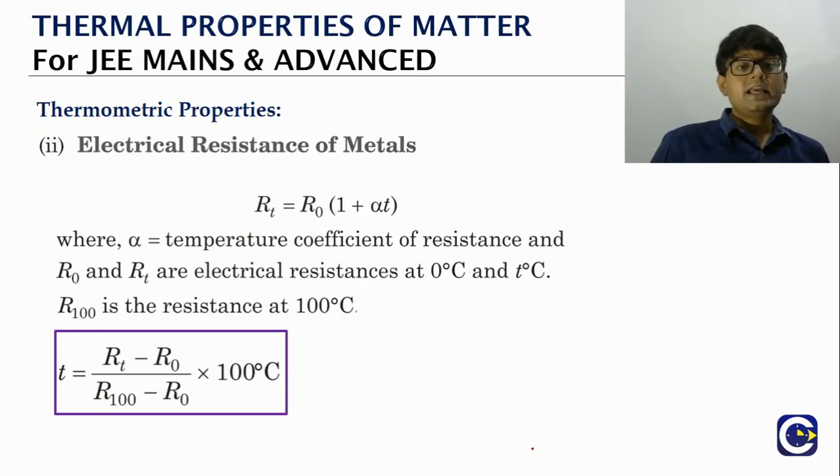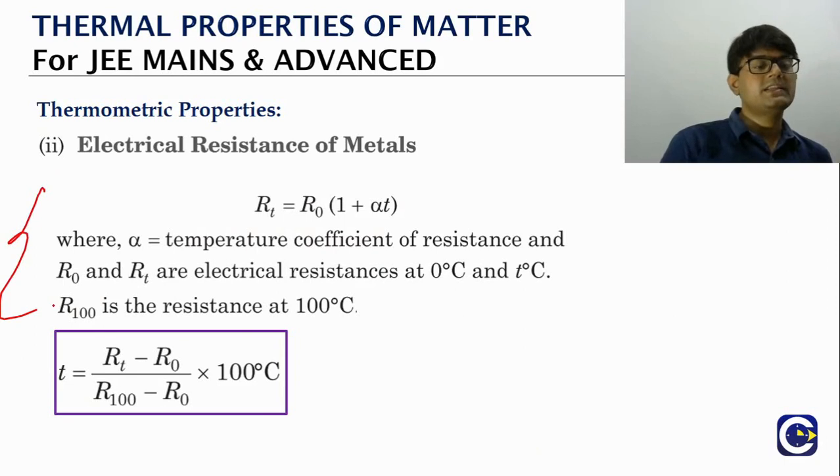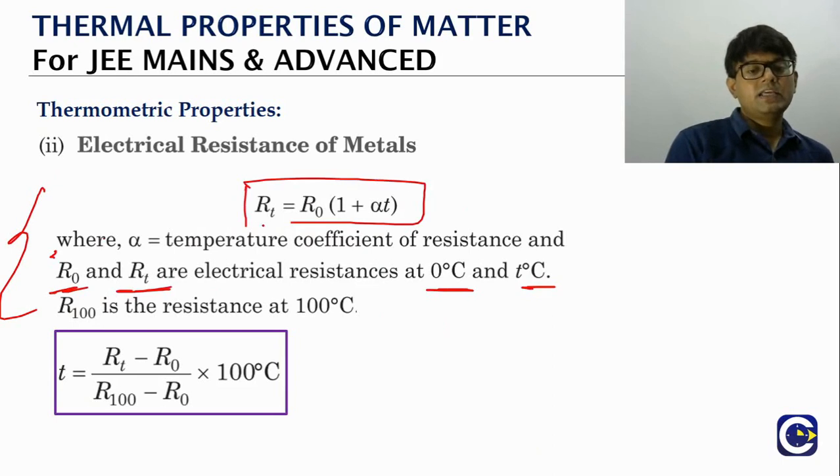Next we will go to the electrical resistance of metals. It's a property that can be used to form a temperature scale. This is something that we will again see in the plus 2 current electricity chapter. If we have the resistance of the material at 0 degrees Celsius as R naught, at temperature T the resistance is RT. Then, just like the length relation in terms of temperature, here we can also have a resistance relation in terms of temperature.